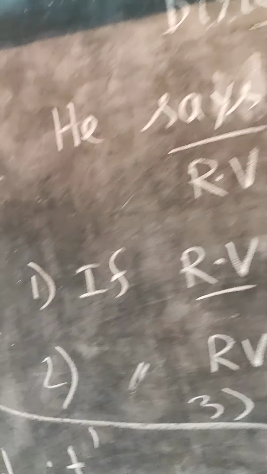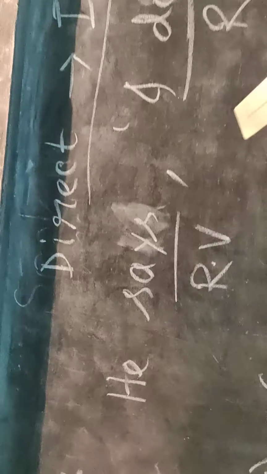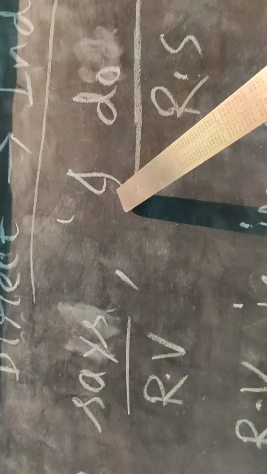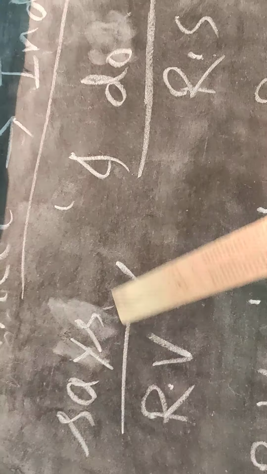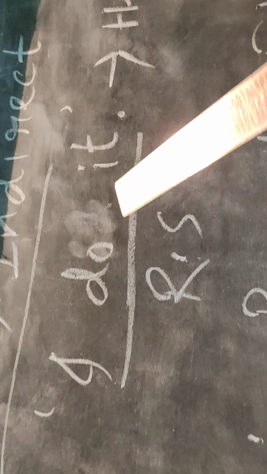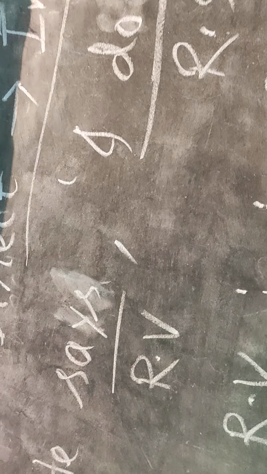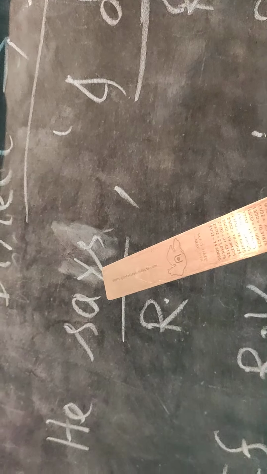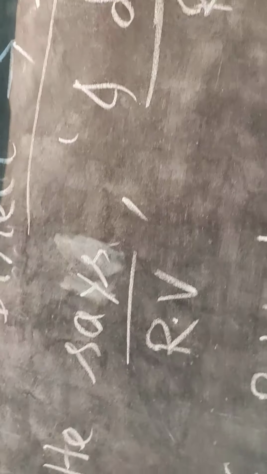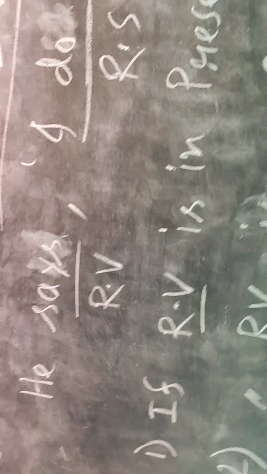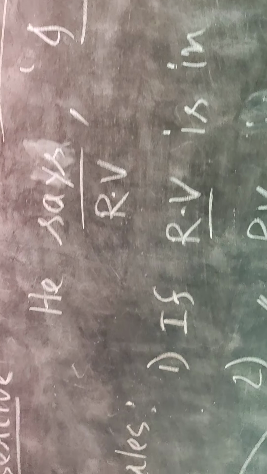In direct speech, you use inverted commas like that. He said, or he says, comma, inverted comma, I do it. That is direct speech. What are the rules to transfer from direct to indirect speech? We will discuss today. Okay?